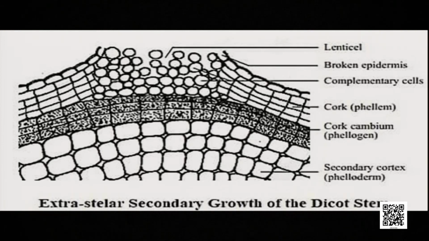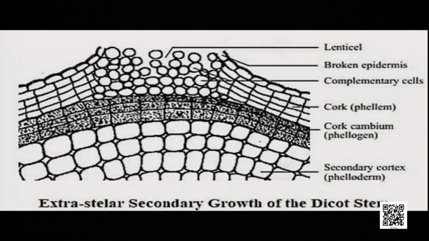Remember, the outermost layer of the stem is called epidermis. Below the epidermis, there is a group of parenchyma tissues. But in between the parenchyma tissue, there are some specific cells called cork cambium, or meristematic cells. Or you can say there are some patches of meristematic tissue in between the parenchymatous tissue. And you know that meristematic tissue continuously divides and redivides. So here also the same thing happens.